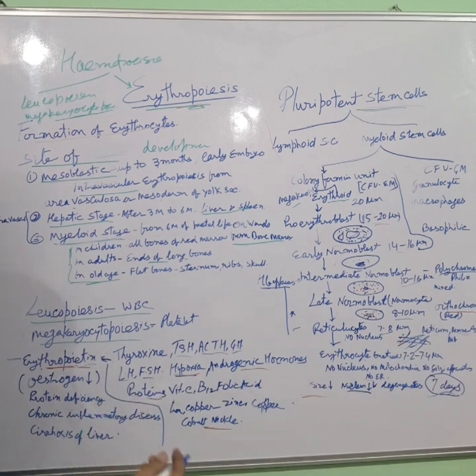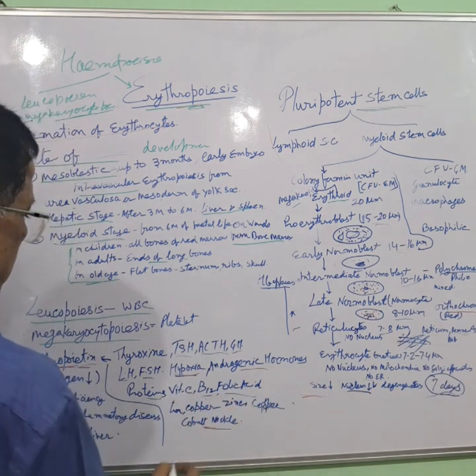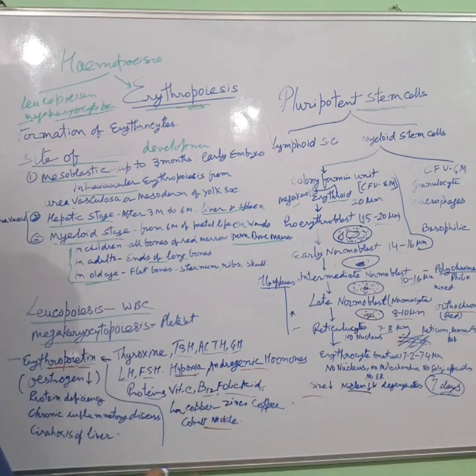Protein is essential for cell formation. Vitamin C, vitamin B12, and folic acid are essential for maturation of RBC. Factors decreasing response of hypoxia: estrogen decreases the effect of hypoxia on formation of erythropoietin.